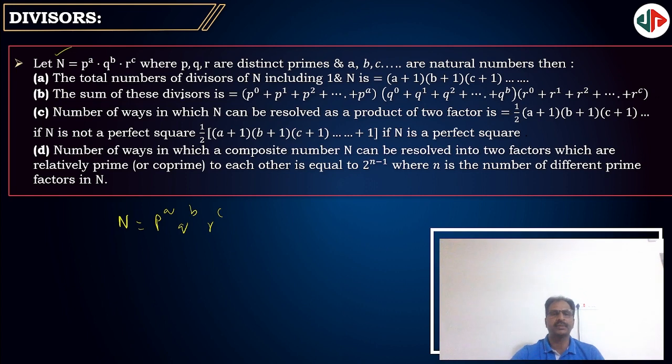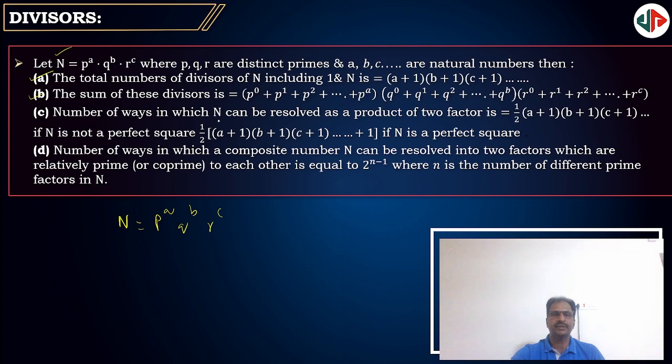And the formula for sum of divisors: p power 0 plus p power 1 plus p power 2, and so on up to p power a, into q power 0 plus q power 1 plus q power 2, and so on up to q power b, into r power 0, r power 1, and so on up to r power c. That is the formula for sum of divisors, and this is the formula for number of divisors.